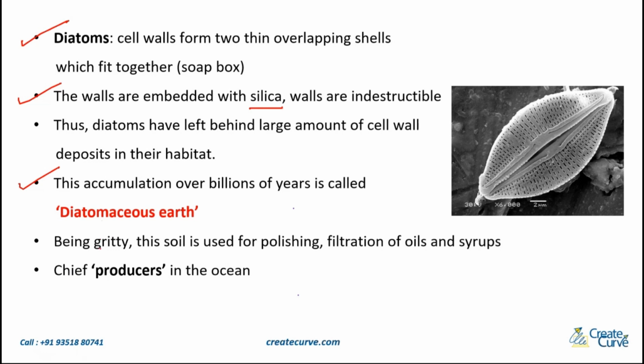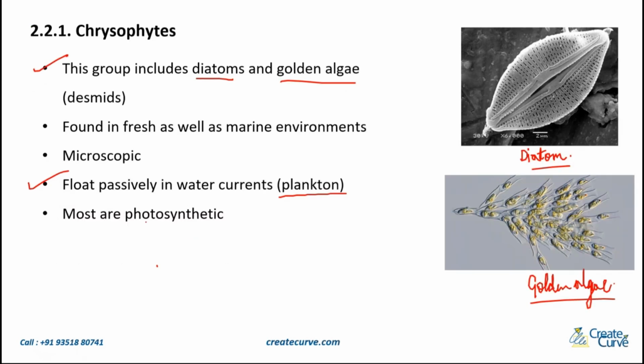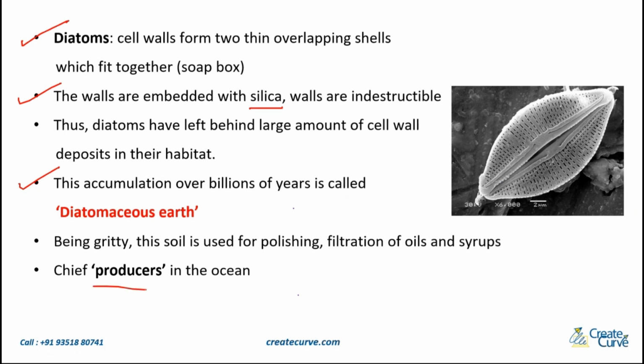Now, being gritty, this diatomaceous earth is used for polishing and for filtration of oils and syrups. So it's used as a filter. When you filter anything through it, all the dirt gets trapped in the diatomaceous earth, and the filtrate that you get is going to be very clean. That is for filtration of oils and syrups. Now, these are the chief producers in the ocean. Here we said these are mostly photosynthetic, so these are the chief producers in the ocean.